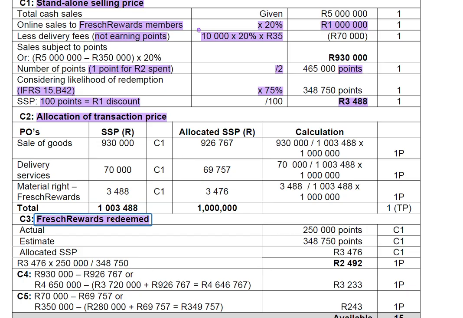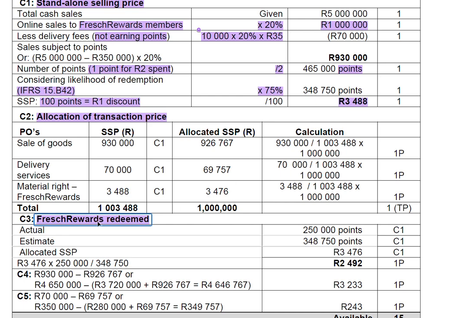That means the standalone selling price is the combination of all of this. But we're not going to receive this amount. Since we're not going to receive this amount for the standalone selling price, we need to allocate what we're going to receive. And what are we going to receive? We are going to receive 1 million. Then we're going to allocate 1 million. And how we allocate it, we change our denominator to be the standalone selling price. And then we take the amounts per the standalone selling price divided by the denominator to get the amount. So how do we get it? Now we're saying for the calculation, it's this 930, which is the standalone selling price for the sale of goods.